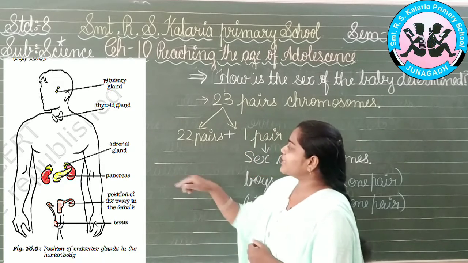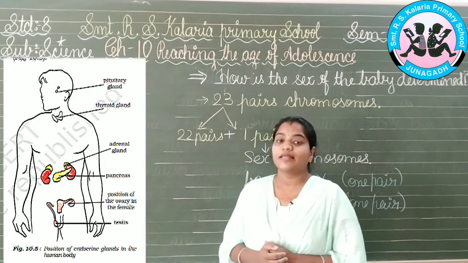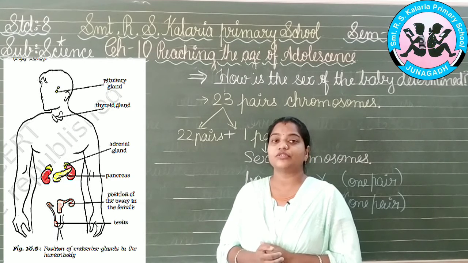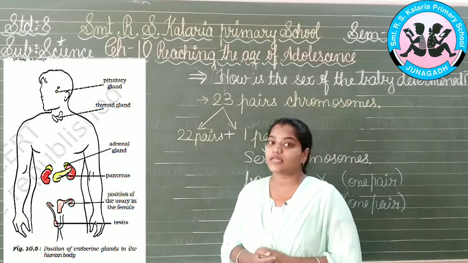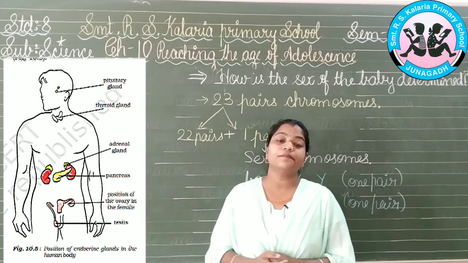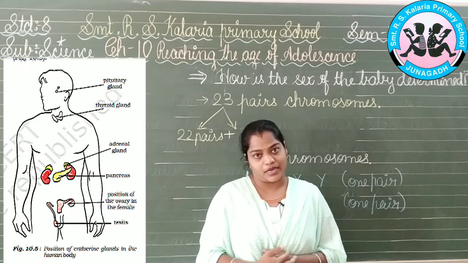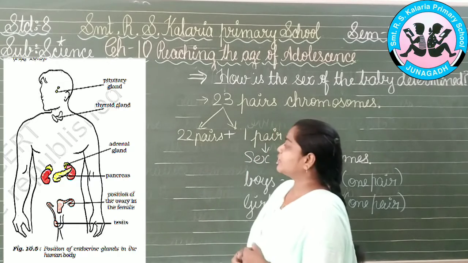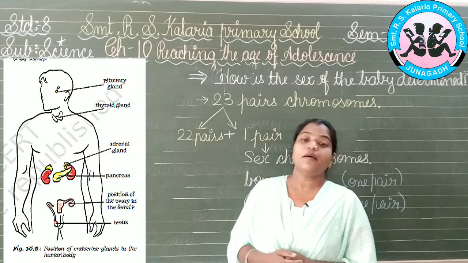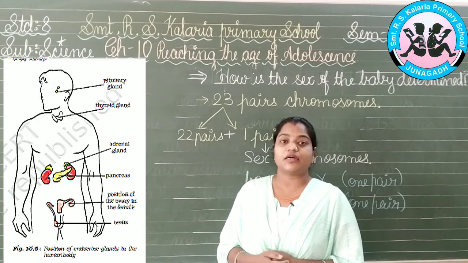Next we have the leaf-like structure being seen over here, that is the pancreatic gland. That is the pancreas, which gives so many results. We know that the pancreas has the exocrine gland and also the endocrine gland. The next ones which differentiate the boy and the girl are the ovaries and the testes.